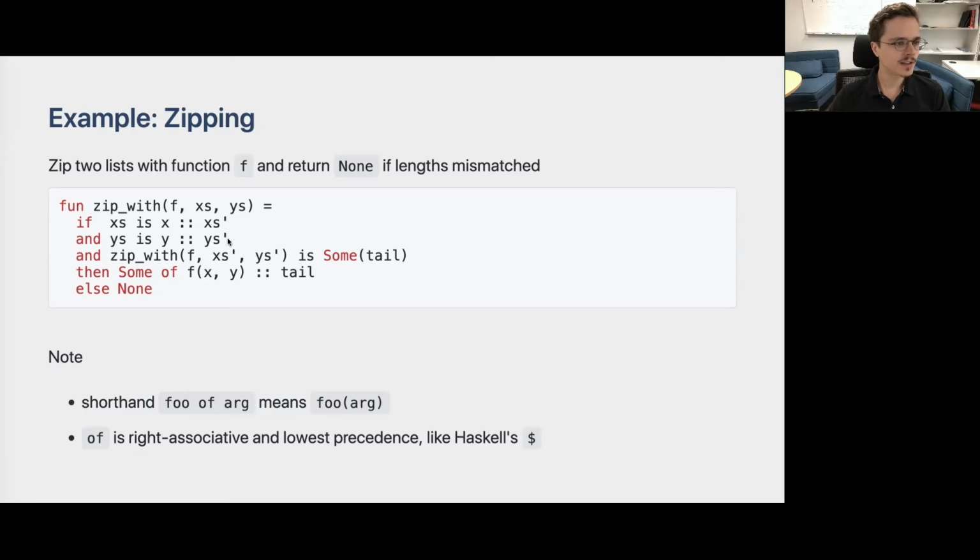Similarly for ys, in which case we call zipWith recursively using xs prime and ys prime. And if the recursive call returns some of a tail, then we create a new list with the new head f of x and y and the tail that is returned by the recursive call. Otherwise, we simply return none. Here note that the foo of arg syntax is just syntax sugar for function application, where of is right associative and lowest precedence, just like Haskell's $ sign.